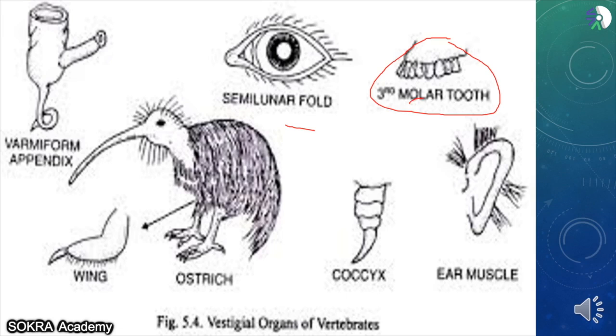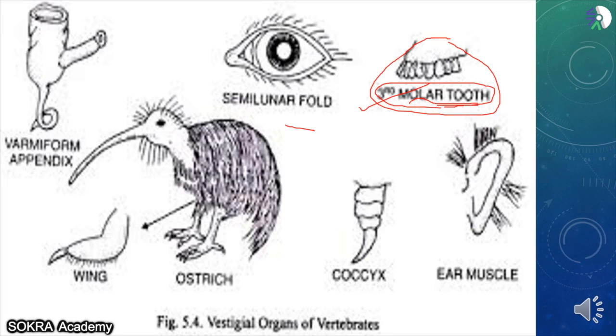Do you use that tooth? Try to bite. When you're listening to this video, just try to bite once. Are you using this tooth? No, we are not. Why? Because this tooth was only useful to our ancestors, that means our Neanderthal man. What that is, I will explain in the upcoming slide. But just remember that our ancestors used to use this third molar. Now we are not using it.